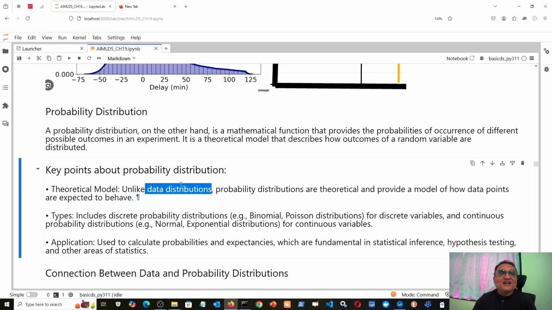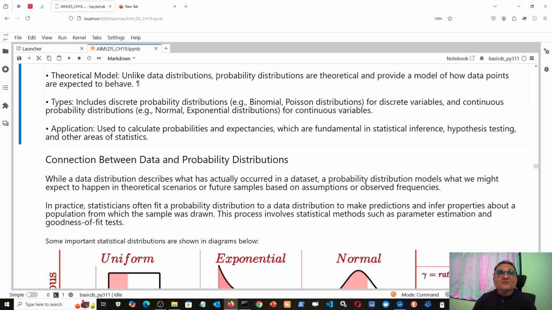So there is my existing data, while when I talk about probability distribution, I am talking about some predicted data of a predicted response variable. So I can only say that the response variable is expected to behave according to this distribution. Now in probability distribution, there are many ways of classifying them, but the easiest way of classifying them is discrete probability distribution versus continuous probability distribution.